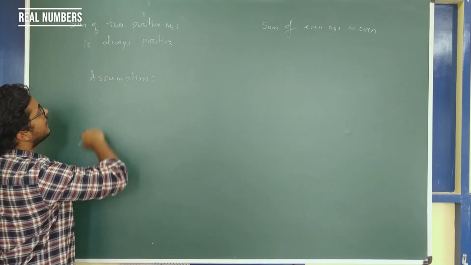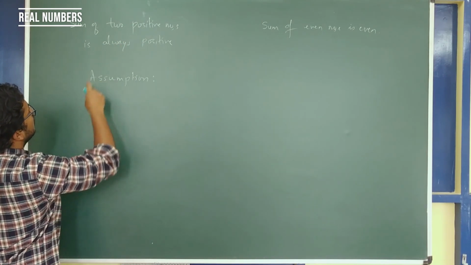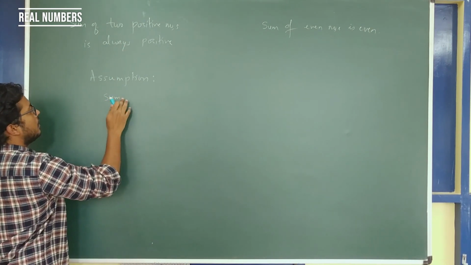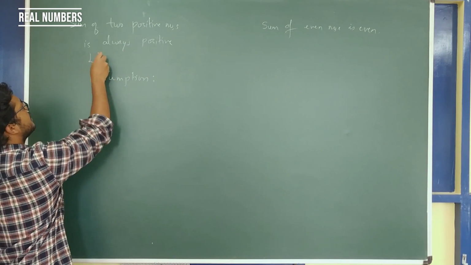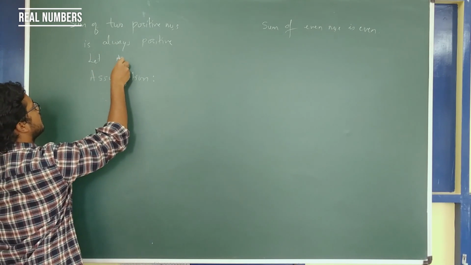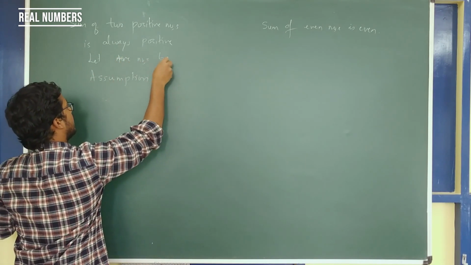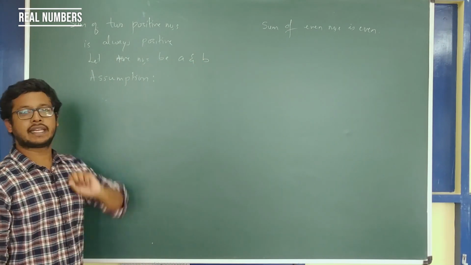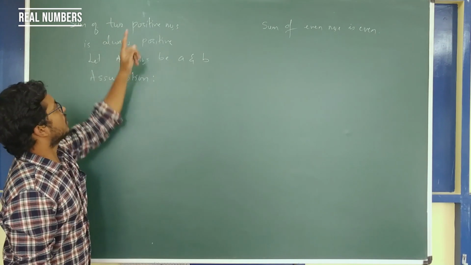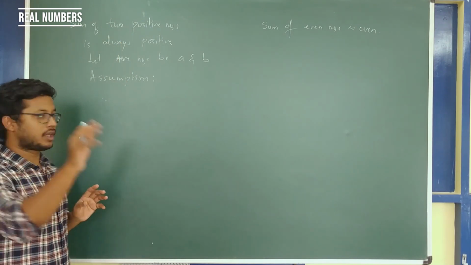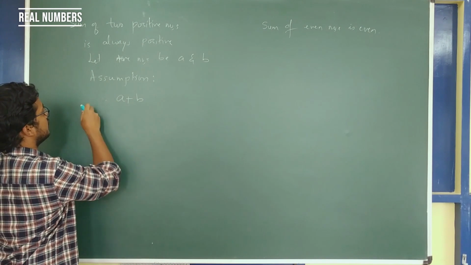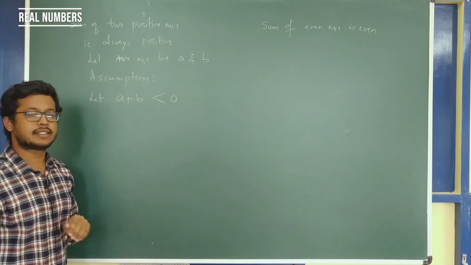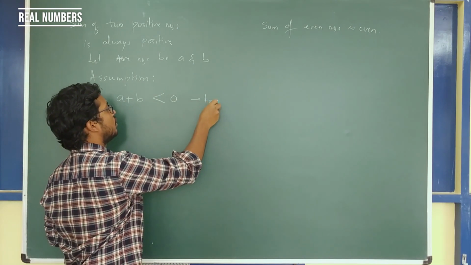The opposite of this I will take to be true. Let the positive numbers be A and B. So A and B are my positive numbers. The assumption I will make is this: let the sum of two positive numbers be negative. What I am saying here is, let A plus B be negative, which means it is less than 0. Let us assume that this is true.